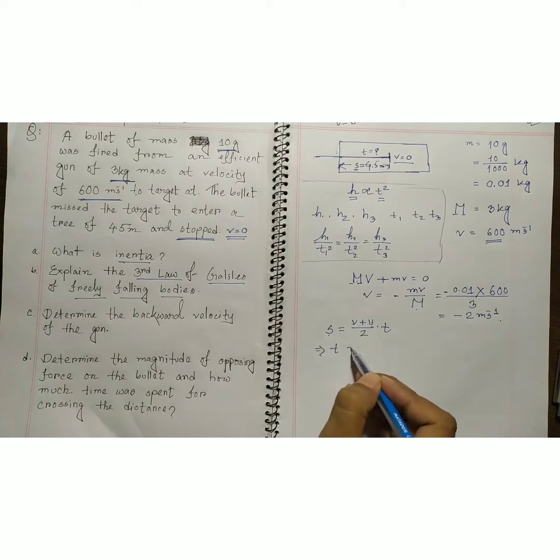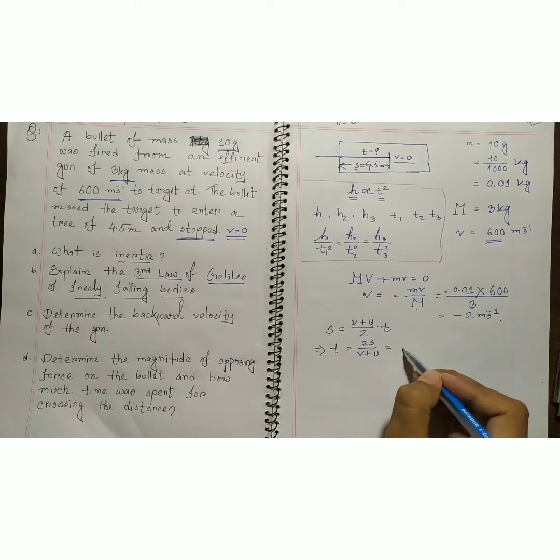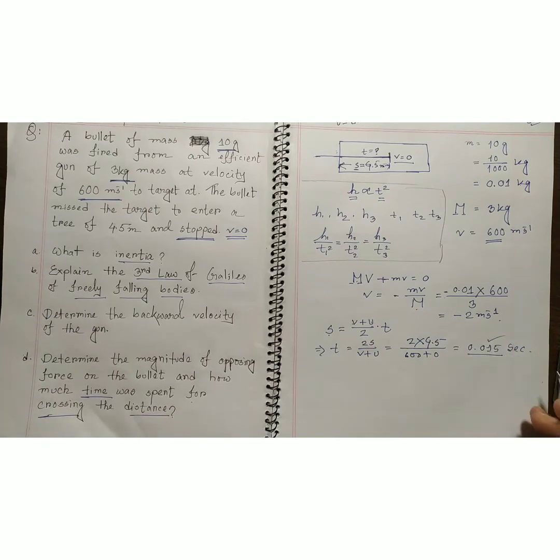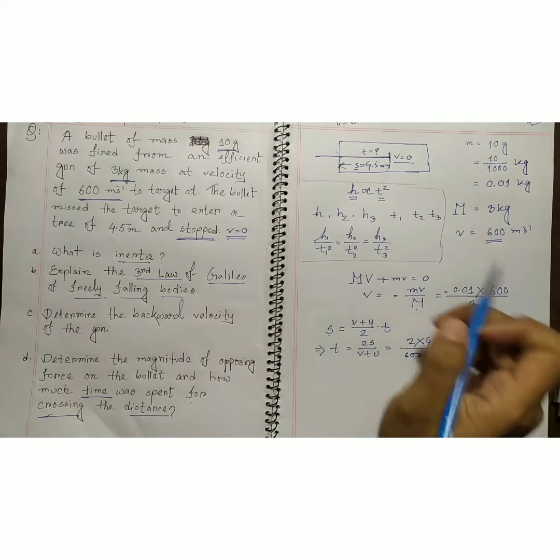For that, s is equal to (v plus u) by 2 into t, because we have s, u, v and need to find t. So t is equal to 2s over (v plus u). That is 2 times 4.5 over 600 plus 0, altogether 2 times 9 by 600, which is 0.015 second. This is the time that was spent crossing this distance.